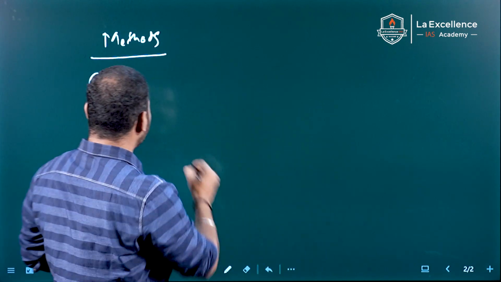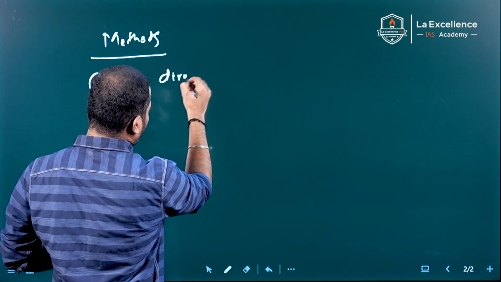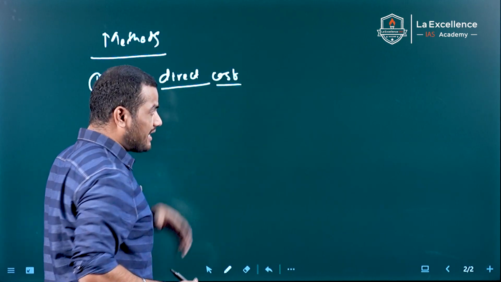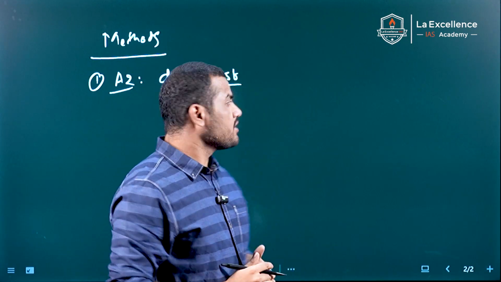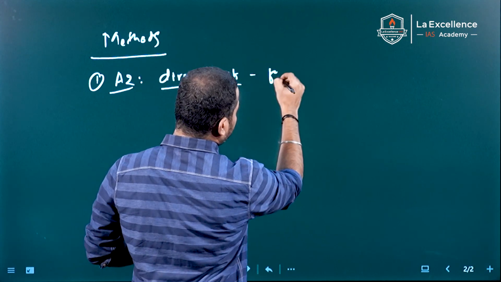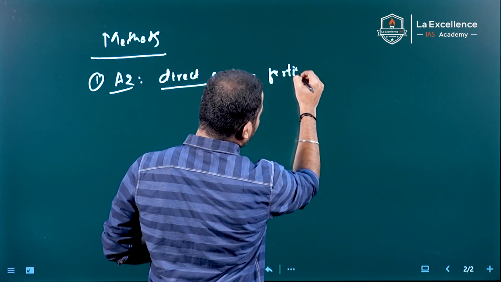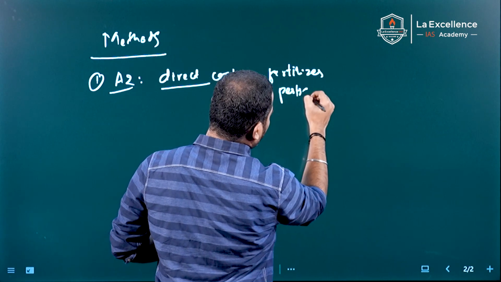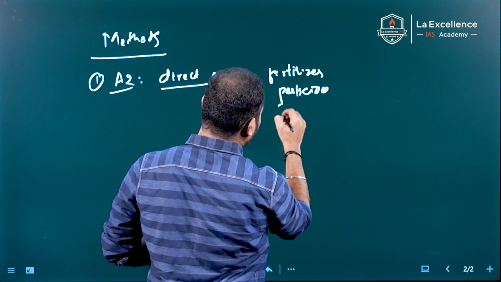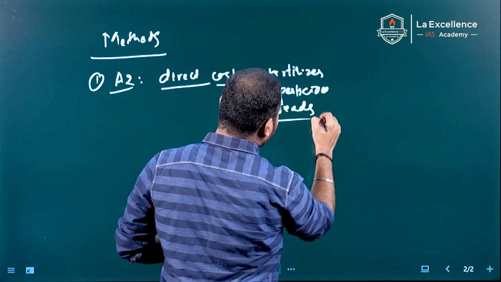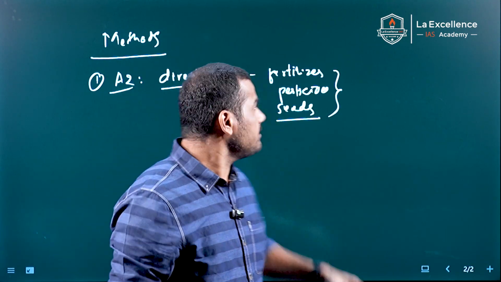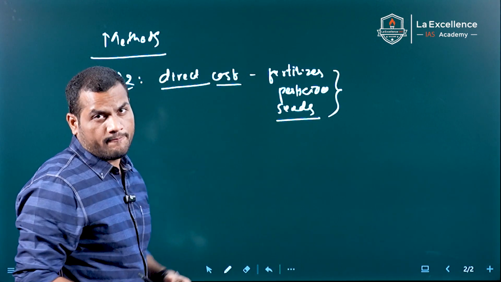In this, the direct costs incurred by the farmers are calculated. For example, fertilizer costs, pesticides, seeds, machinery. These kinds of direct costs incurred by the farmers are considered under this method.